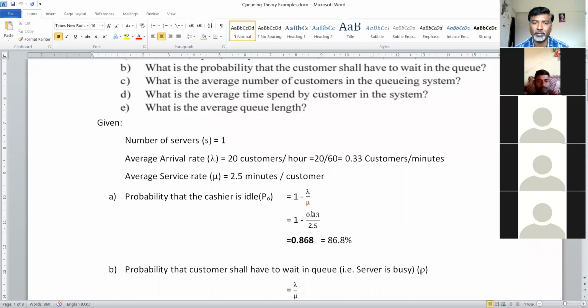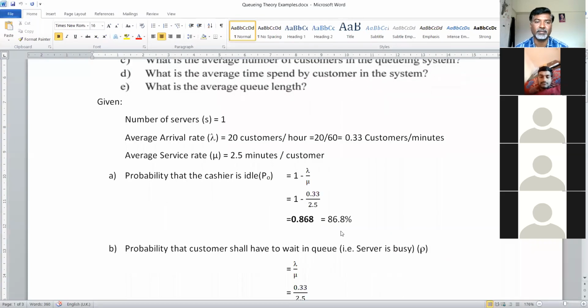If I do the calculation, I will get 0.868 as the probability. If I want to convert this probability into a percentage, then you have to multiply this by 100. So you get 86.8% as the probability that the cashier is idle.